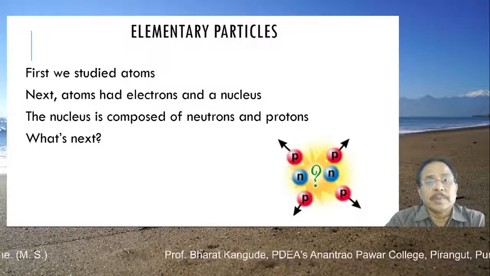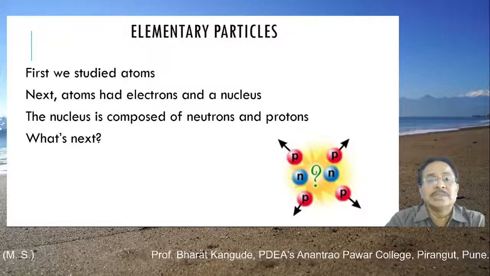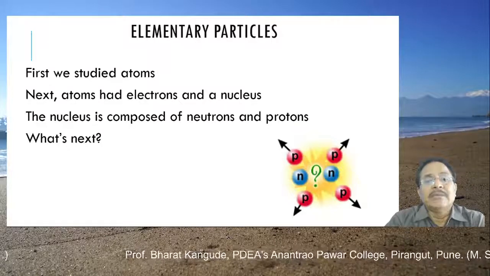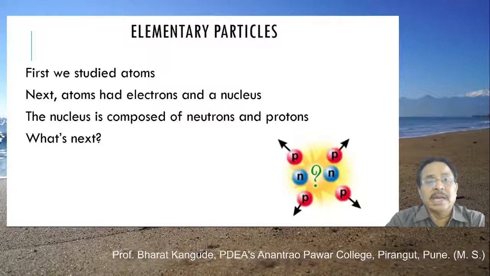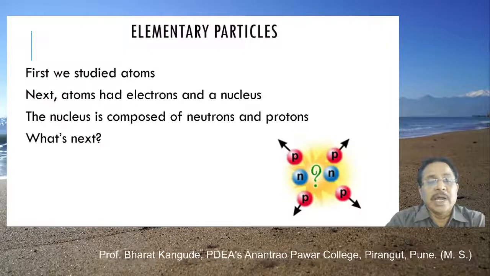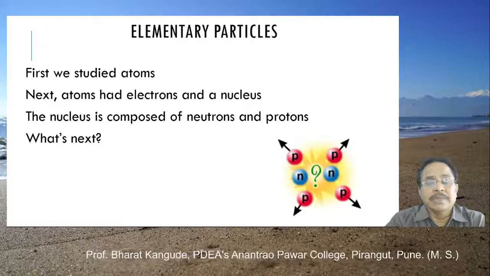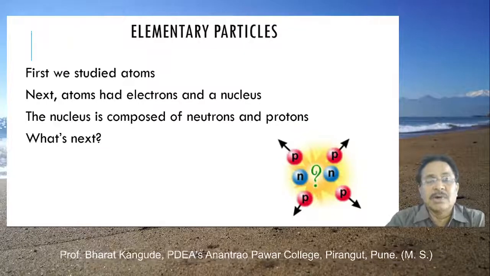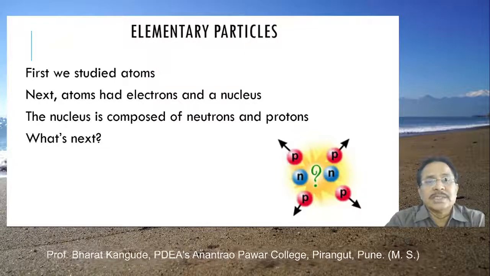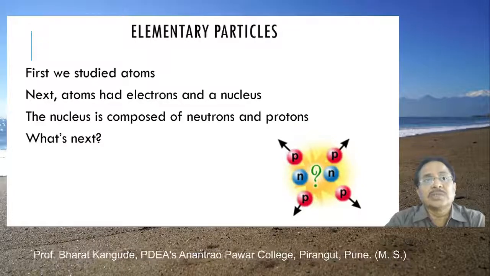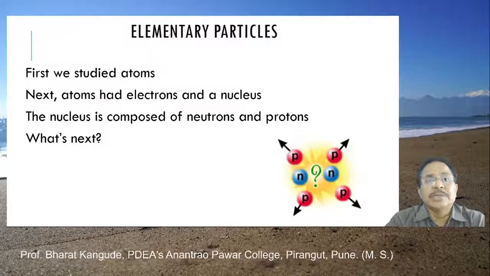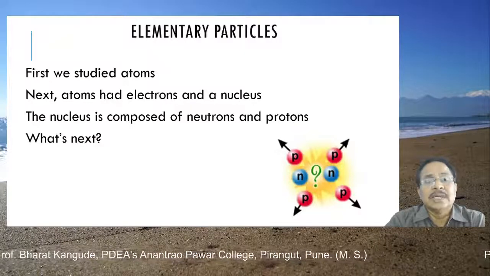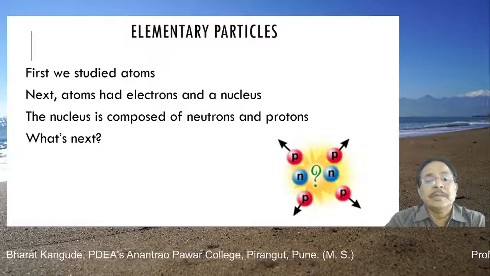We have studied the properties of the atom, how it looks, how it behaves, what its structure is, how electrons revolve around the nucleus, and the physical and chemical properties of atoms have been discussed at length. Then we entered into the nucleus, and we have seen that electrons revolve around something very heavy, called the nucleus. The nucleus carries almost all the mass of an atom. It is a heavy object. The size of the nucleus is much smaller compared to the size of the atom. In that sense, inside an atom there is enough empty space.